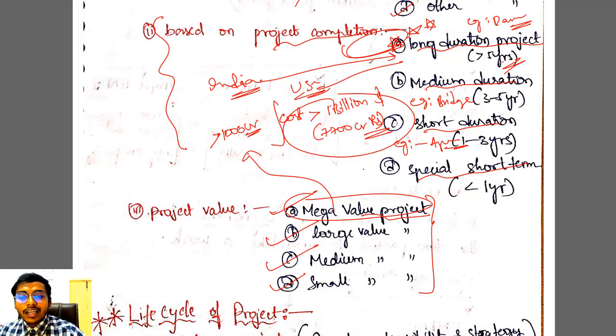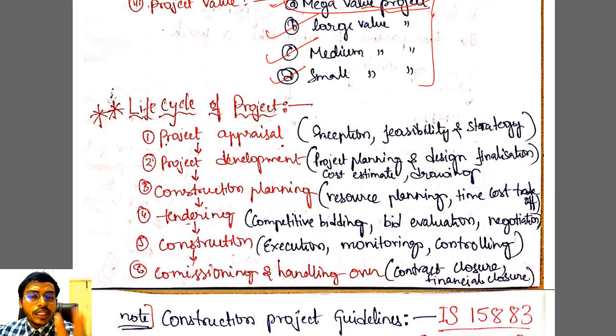More than enough. Let us see the life cycle of a project. In the life cycle of a project, there will be steps like tendering, and you have to understand the tender and contracts concept first. Let us finish that, and we will come back to this topic of life cycle of a project.